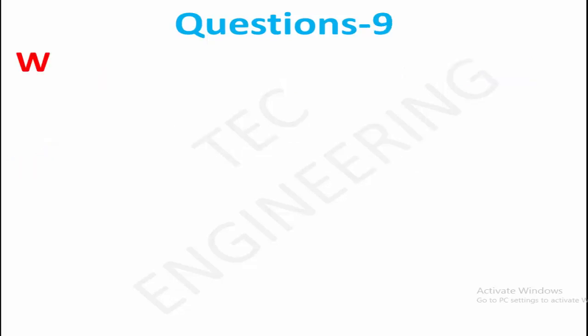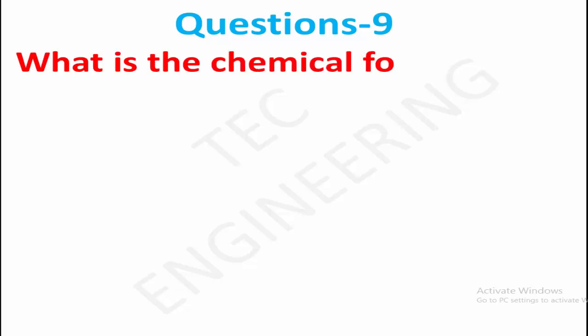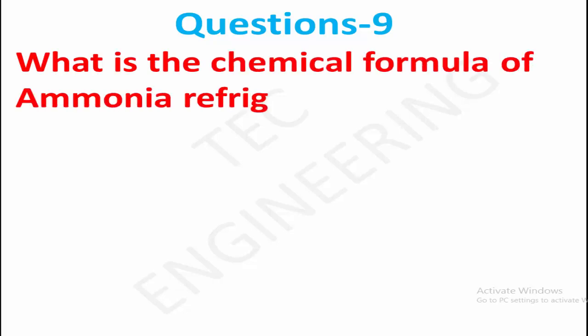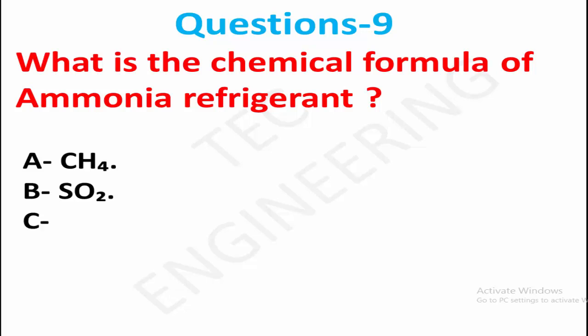Question 9. What is the chemical formula of ammonia refrigerant? Option A, carbon tetrahydride. Option B, sulfur dioxide. Option C, nitrogen trihydride. Right answer is option C, nitrogen trihydride.